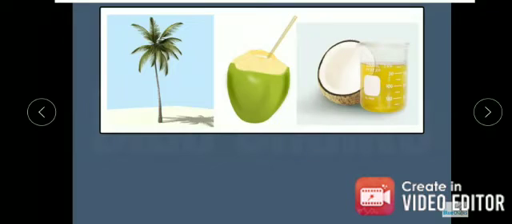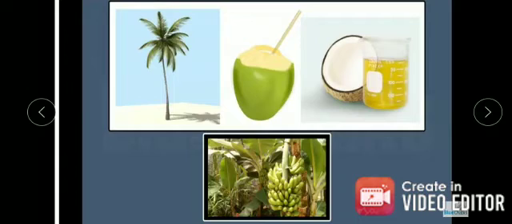Another example, we eat the coconut fruit, drink coconut water, and get oil also from coconut. Wow, what a versatile plant a coconut is, isn't it? Yes. The banana plant gives fruits, and the leaves are used to prepare vegetables. So what have we learned? We learned that plants have two or more edible parts which can be eaten as food.